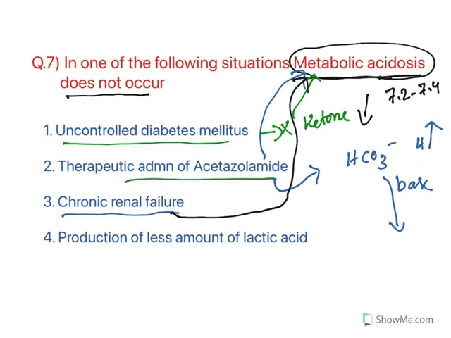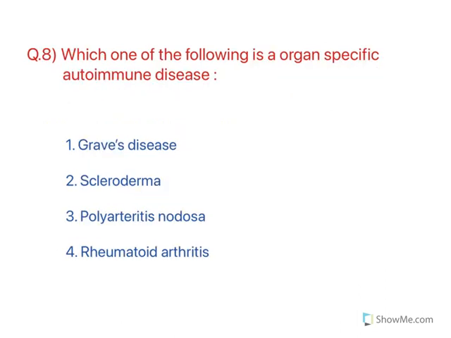What is the last one? Production of less amount of lactic acid. Lactic acid is an acid. When it is reduced, it will not cause acidosis, rather it reduces acidosis. So this is the answer. It does not cause metabolic acidosis. Moving to the next one. Which one of the following is an organ-specific autoimmune disease? All of them are autoimmune diseases, but Graves' disease is very selective to the thyroid.